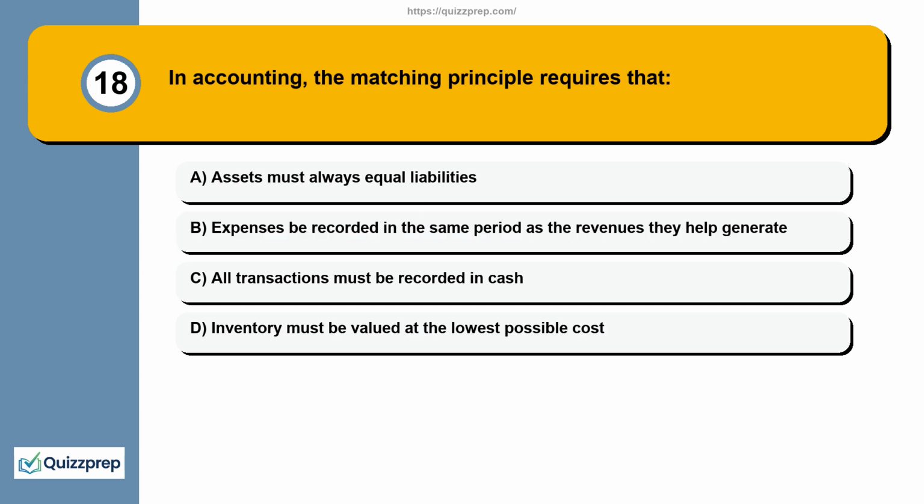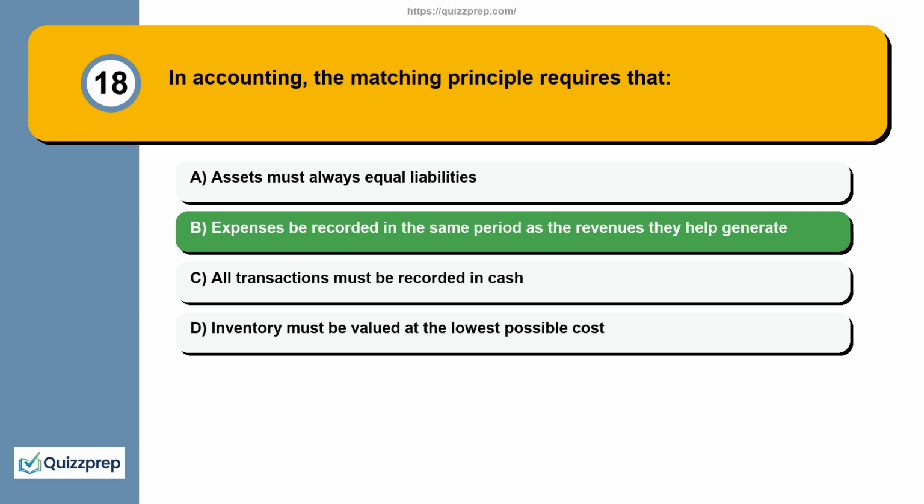Question 18. In accounting, the matching principle requires that. Here are your options. Option A. Assets must always equal liabilities. Option B. Expenses be recorded in the same period as the revenues they help generate. Option C. All transactions must be recorded in cash. Option D. Inventory must be valued at the lowest possible cost. The correct answer is option B.